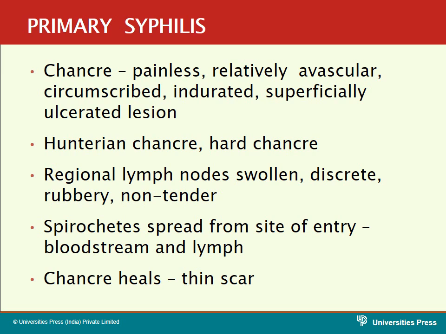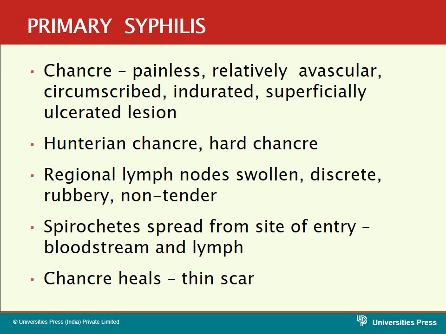So this chancre is seen in the external genitalia of the individuals. If it is male, it is seen in the glans penis. If it is female, it is mostly seen in the cervix, or it may be seen in the vulva. So what are the other names for this chancre? So this chancre can be called as hard chancre or Hunterian chancre.